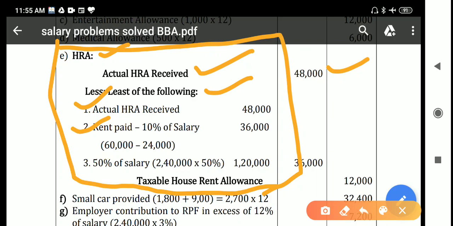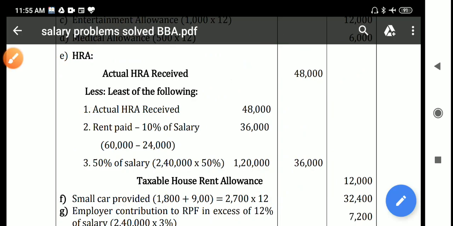Why not 40%? 50% is taken because the house is located in Chennai and the employee resides in Chennai, so 50% of salary should be considered. Instead, if Bangalore is given, 40% of salary should be considered. If Allahabad is given, 40% of salary should be considered. In the 4 metropolitan cities, Delhi, Chennai, Kolkata, Mumbai, instead of 40%, you should consider 50% of salary for the calculation of HRA, so the place is very important.